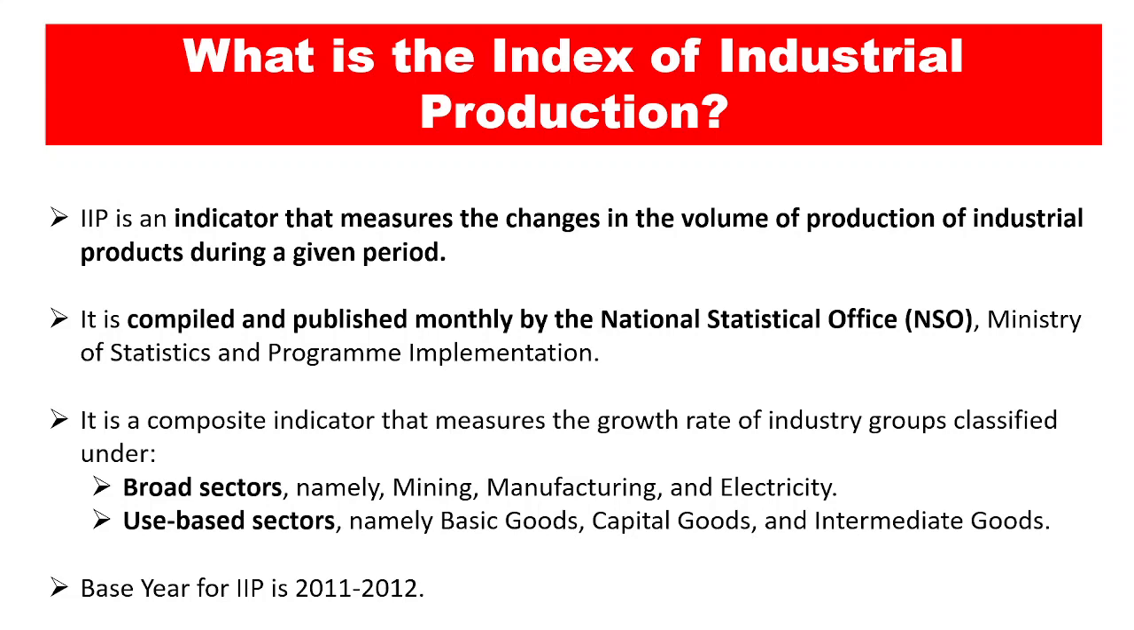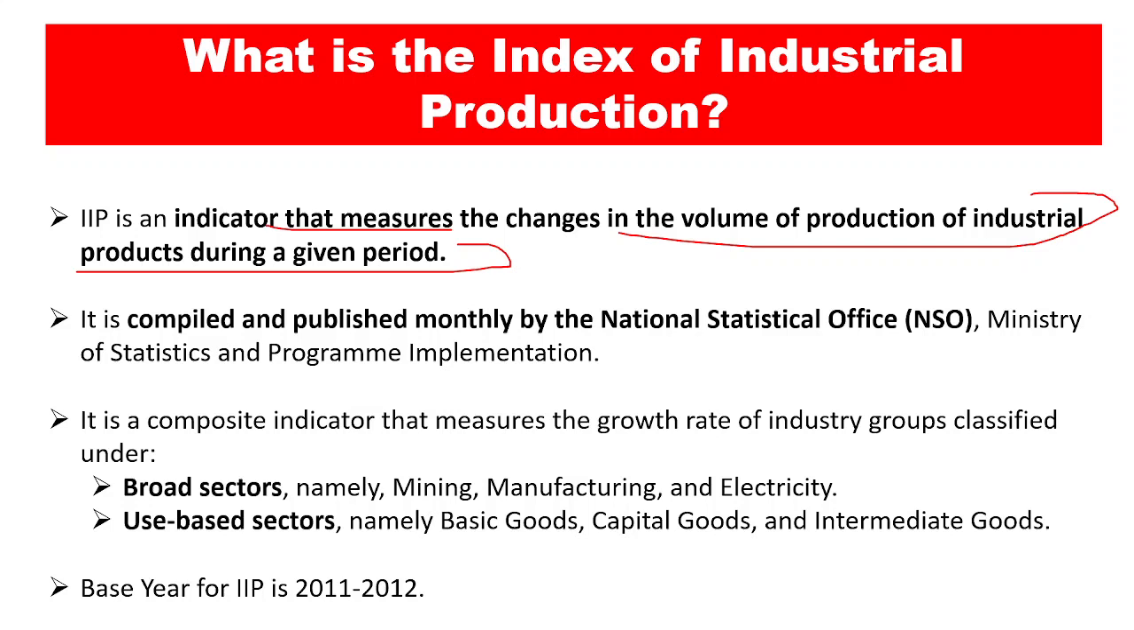Now what exactly is this Index of Industrial Production data which has been released? Basically it is an indicator that measures the changes in the volumes of the production of industrial products during a given period. A pool of data is created based on various industries or various sectors. Now these sectors can be divided into broad sectors and use-based sectors, and all of the data is collected from these sectors and then compiled, and we form what is known as the Index of Industrial Production, and then the growth numbers are determined.